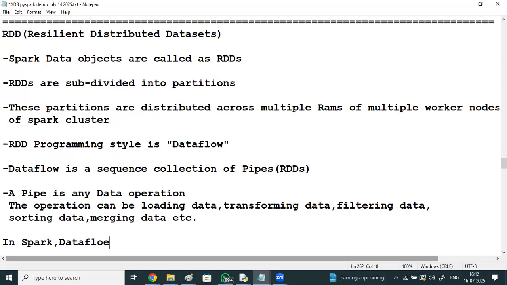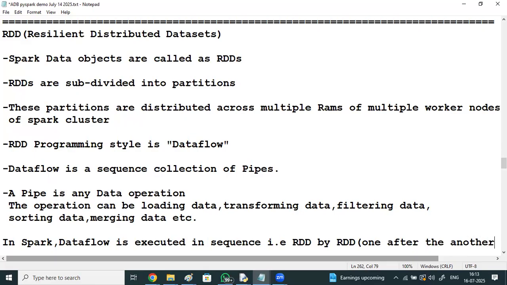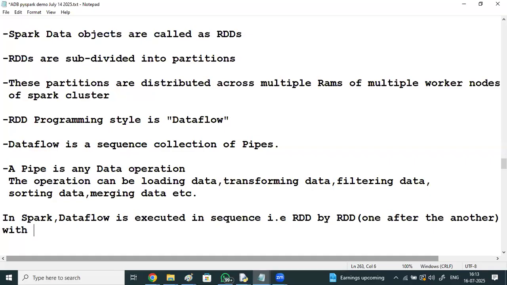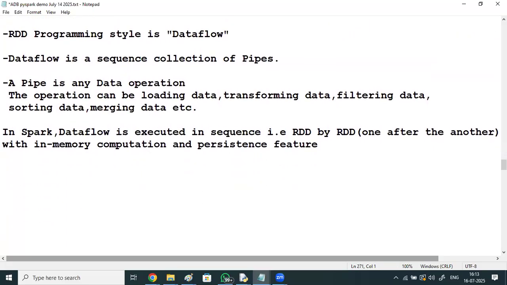Data flow is executed in sequence, that is RDD by RDD, one after the other, with in-memory computation and persistence feature.